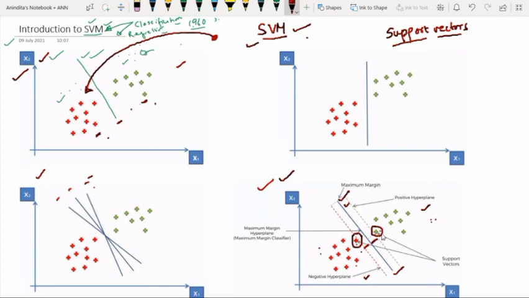So this kind of line, what is our objective? Our objective is to maximize this distance. So whichever distance we have over here, in order to maximize this distance, we have to use the support vector machine algorithm. So why do we need to maximize this one? Because the more this distance is, the better separation we will get, right?